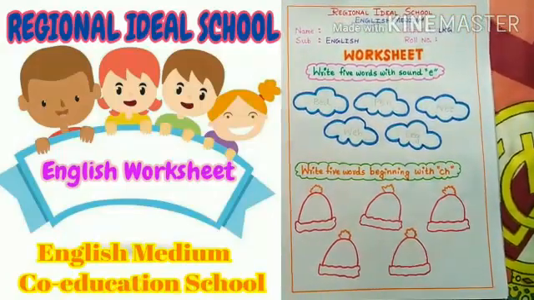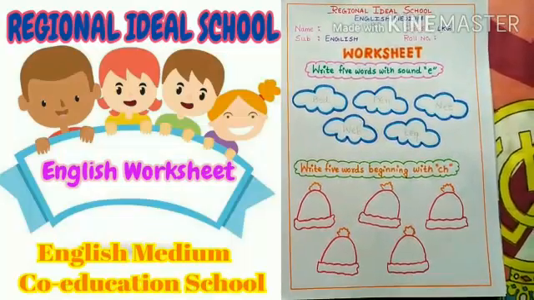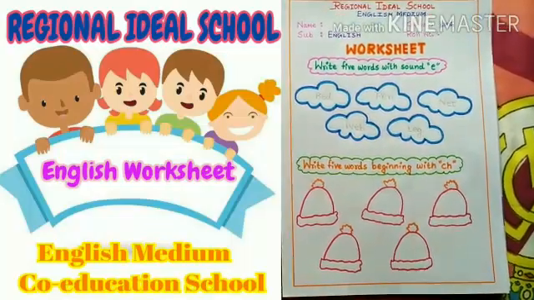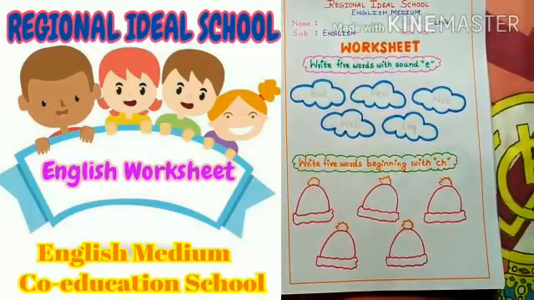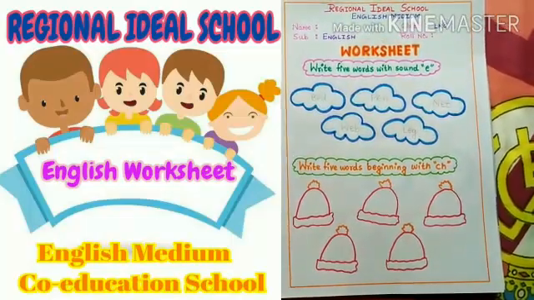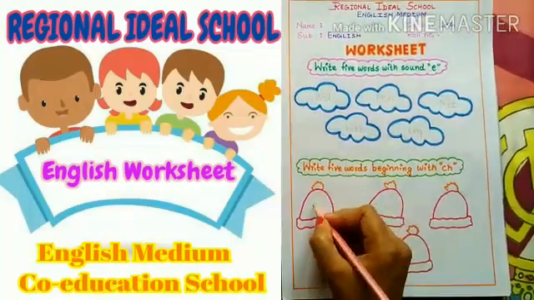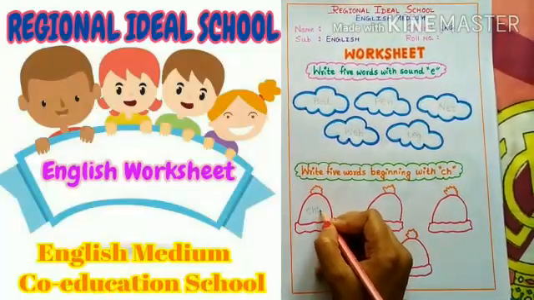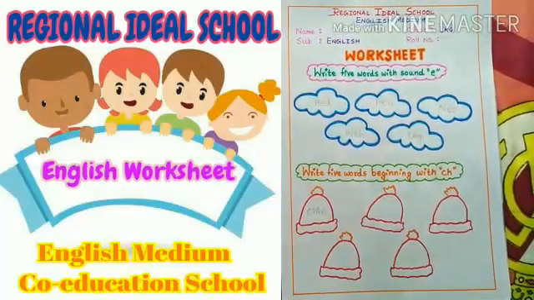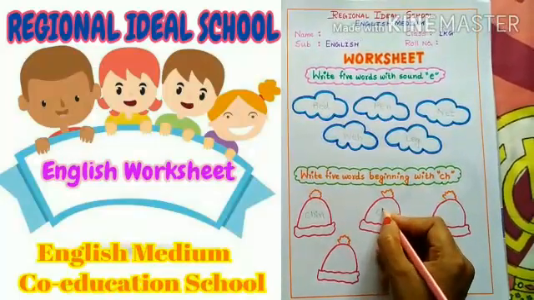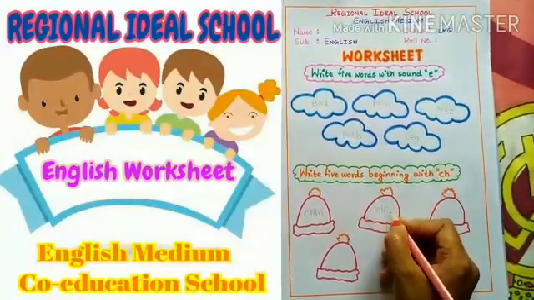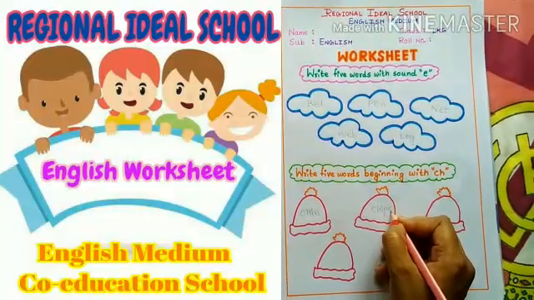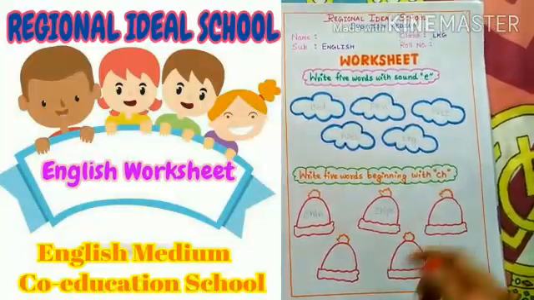Our next topic is words beginning with CH. So students, tell me 5 words beginning with CH. Chin. C, H, I, N. Chips. C, H, I, P, S. Chess.